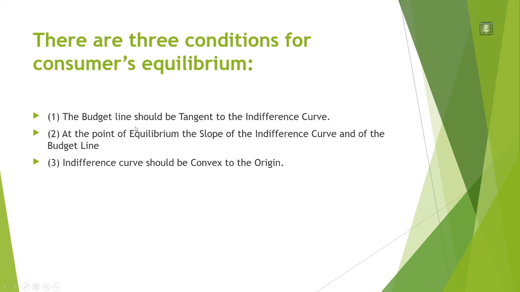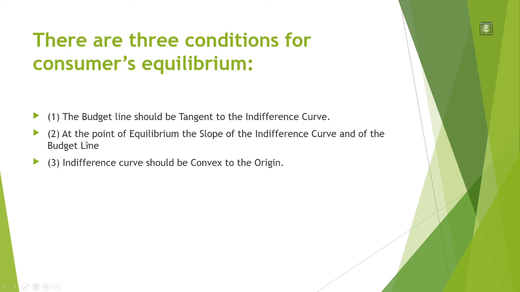So the first condition of consumer equilibrium is that the budget line should be exactly tangential to your indifference curve. That means if you have 50 rupees, you should spend that 50 rupees by buying apples and oranges, and that should give you maximum satisfaction, that is, from the indifference curve, whatever may be the allocation.